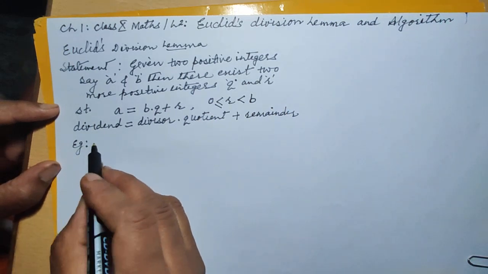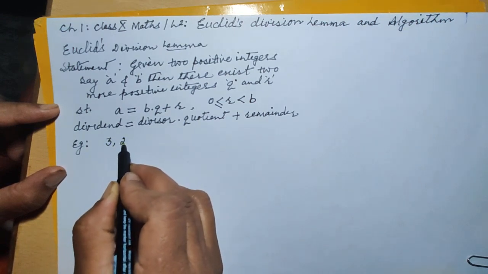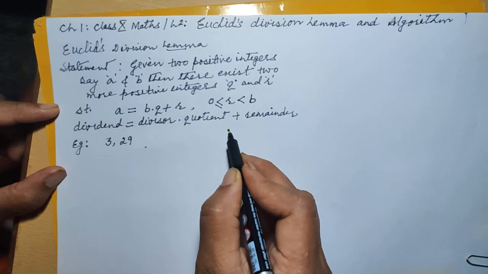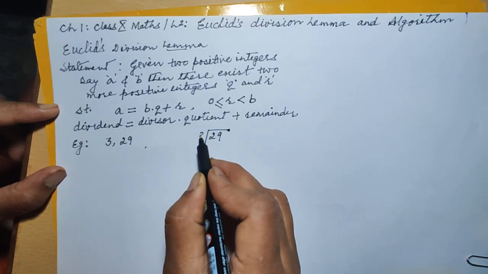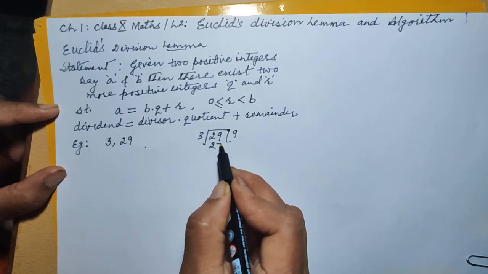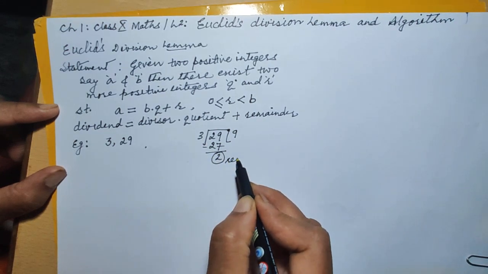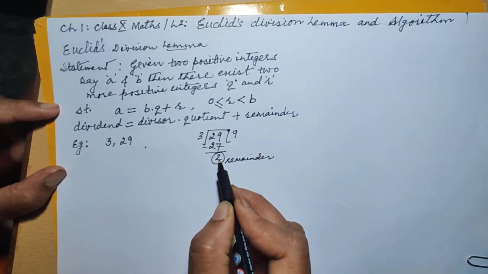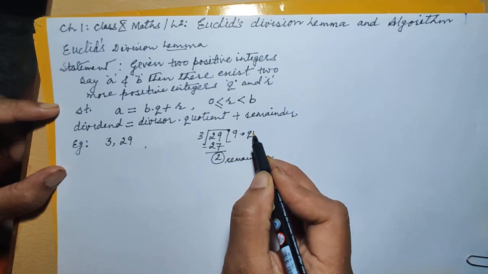Let us start with an example. Suppose you are given two numbers, 3 and 29. Apply the long division process for this set of numbers. 29 when divided by 3 divides 9 times. 2 is the remainder, which is left out, and strictly you see that 2 is less than 3. This is called the quotient.